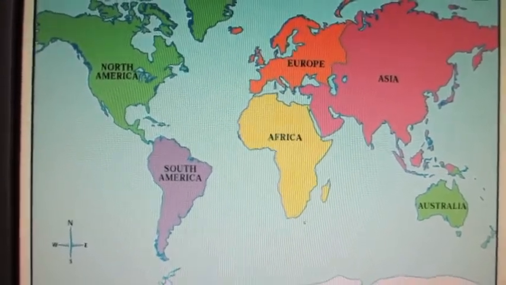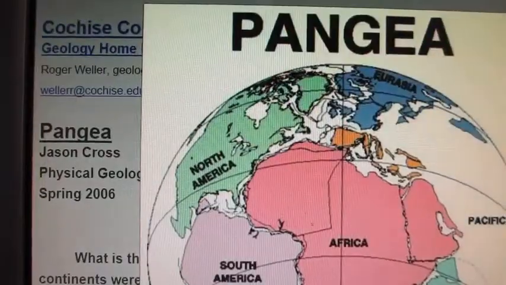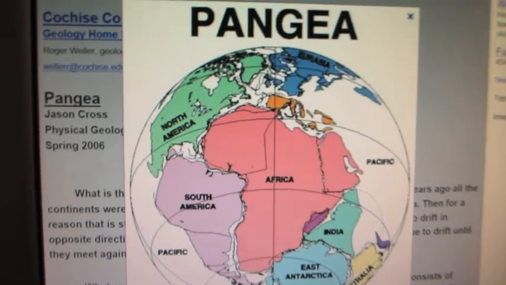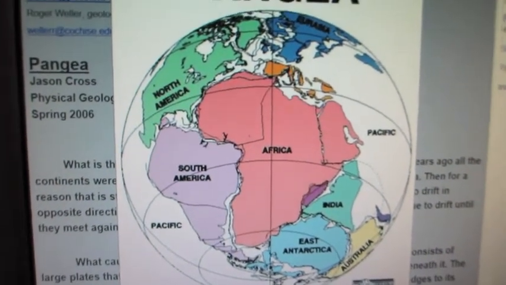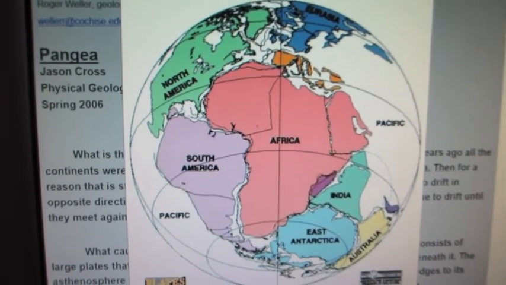Today the continents look like this, but in the Paleozoic era, they looked like this. This is Pangaea. It is formed of all the continents together. It is a supercontinent, and it happened during the millions of years of the Paleozoic period.